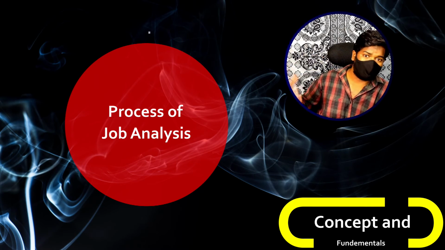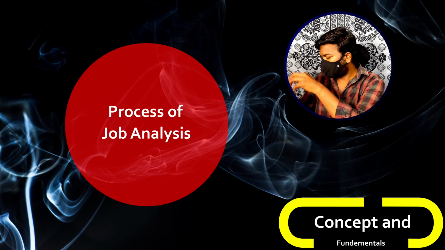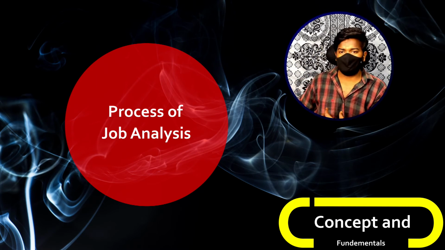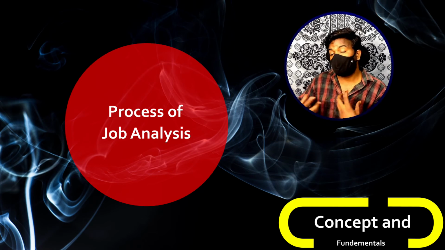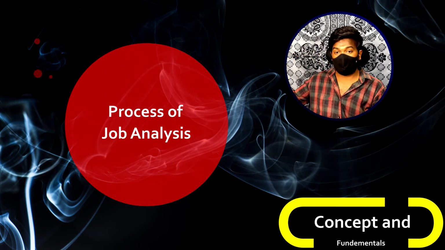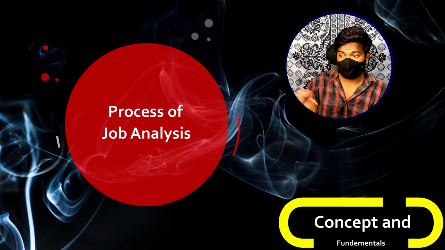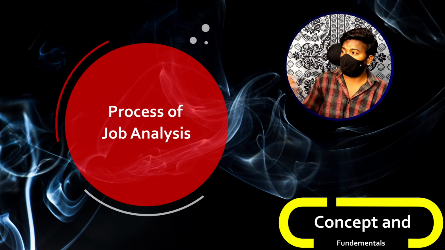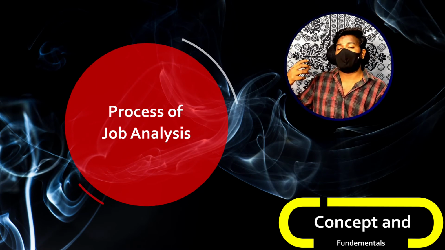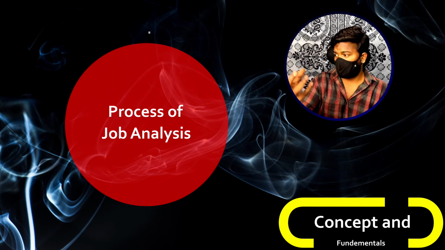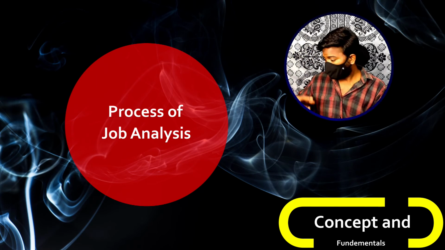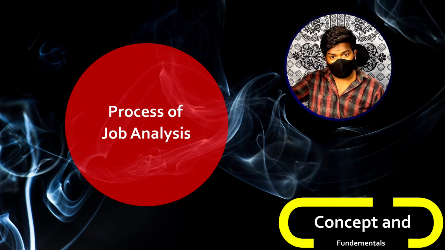In our example, we have chosen only some of the jobs. We thought that since there is no workforce, there is no point of having different individuals or different heads for each and every small function in human resource management. So we are planning to consolidate some of the jobs of some of the heads. In this way, we have set our objectives. That is the first step in the process of job analysis.